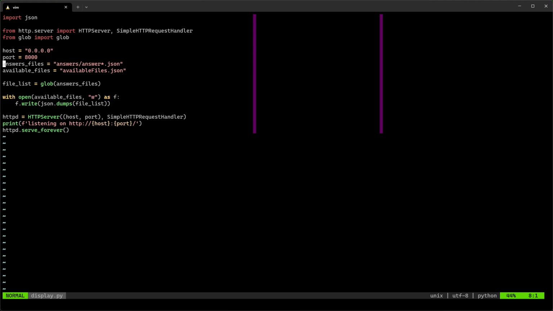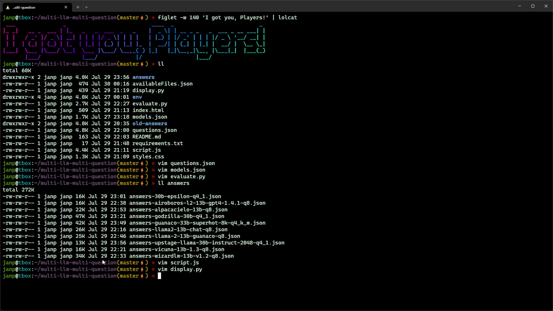We are specifying where our answers files are. So this is what we will be listing, and we basically create the file list with glob. We write that file list to our available files JSON. This is what the JS script will load. And then we start the HTTP server to serve the index file. We can run it and look at our answers.